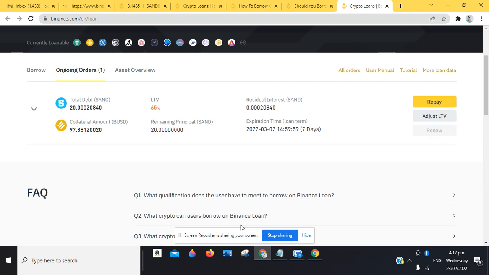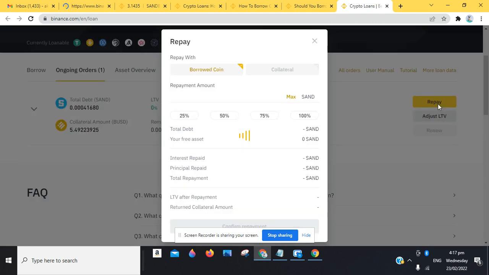It said collateral has been successfully returned to our wallet on our account. So you can see it's now zero. You can see the LTV is now 0. So we're going to click on repay again. I think the total collateral we're supposed to be returned is about 97. So we're going to go over to the collateral option.